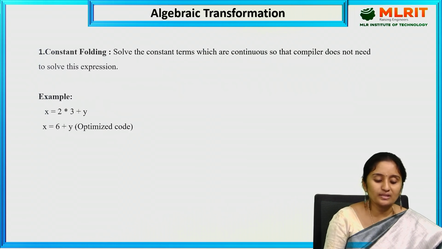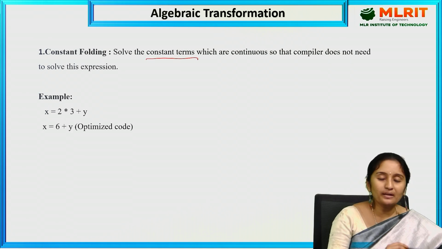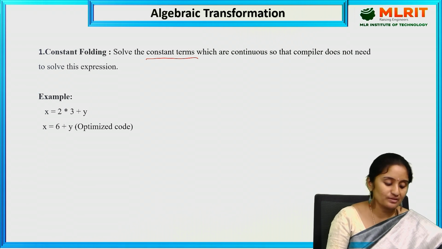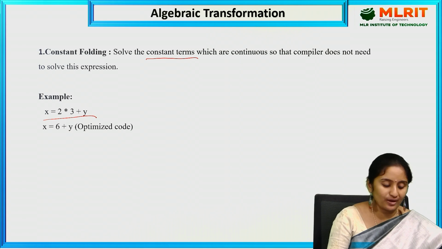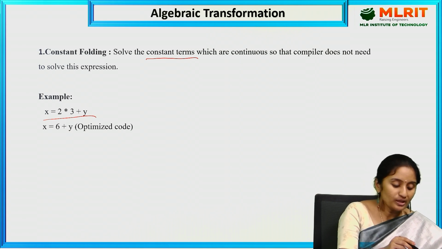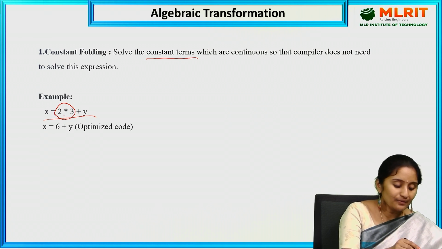The first one is constant folding. Constant folding is solving the constant terms which are continuous so that the compiler does not need to solve their expressions. See here, for example, x equal to 2 into 3 plus 5. Here 2 into 3 value I can directly compute and write the value over here.